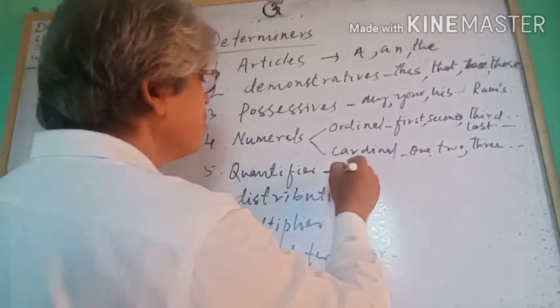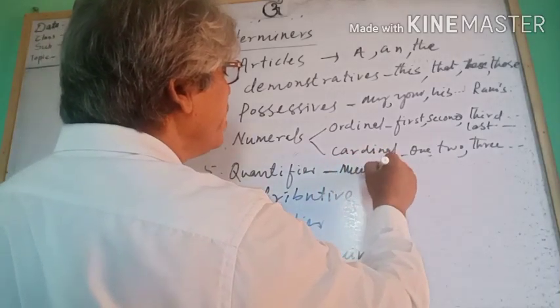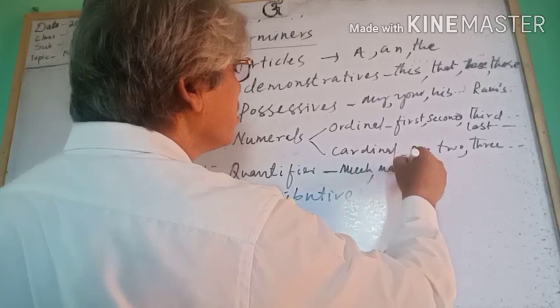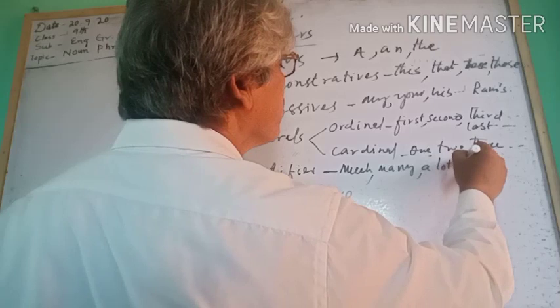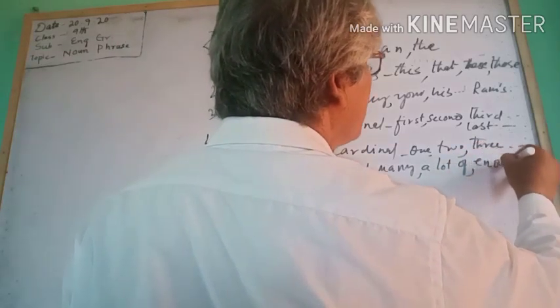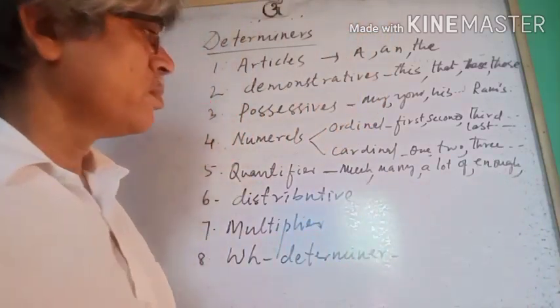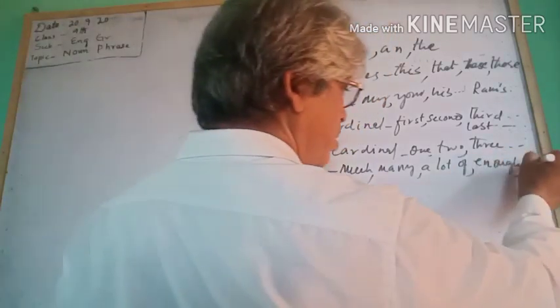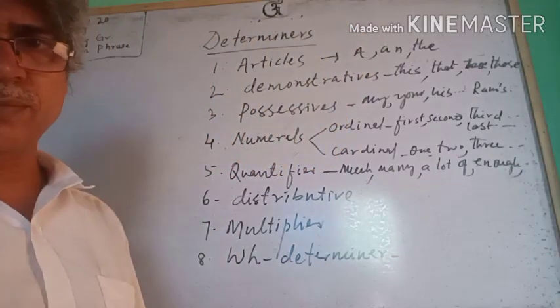Then quantifiers: much, many, a lot of, enough, etc. Telling the quantity.